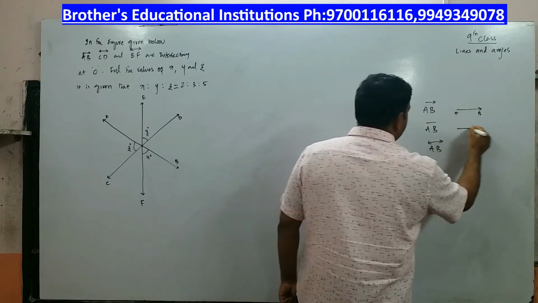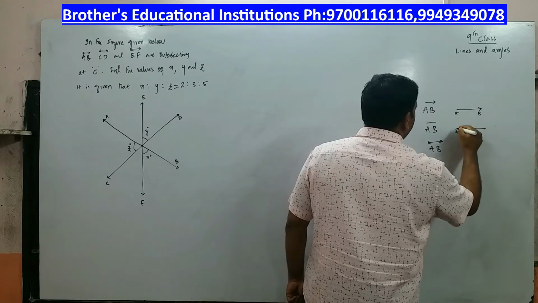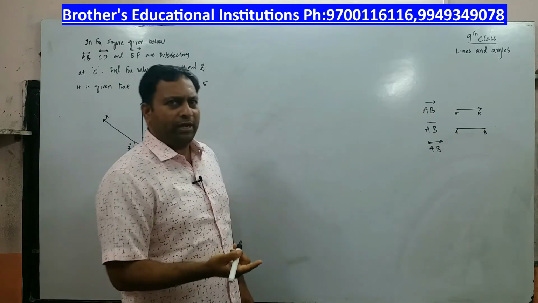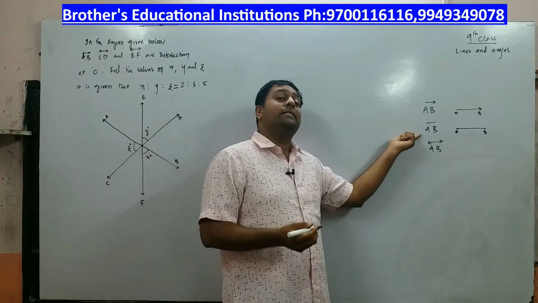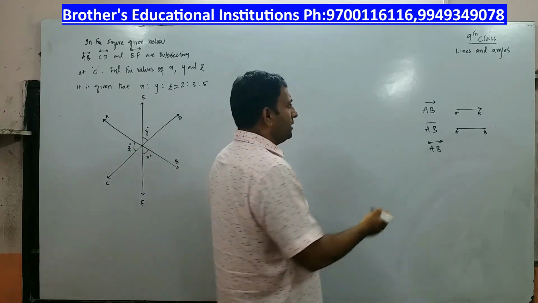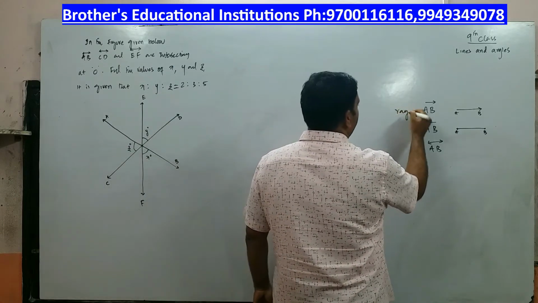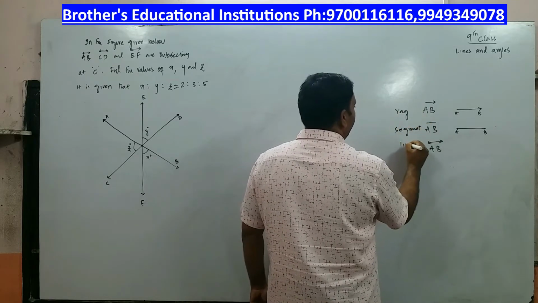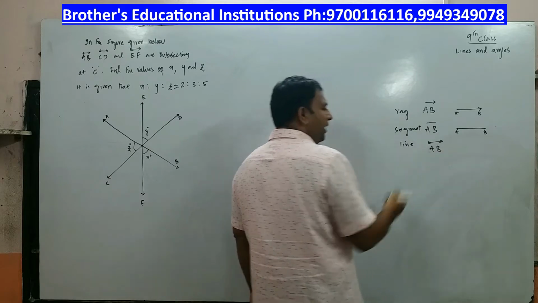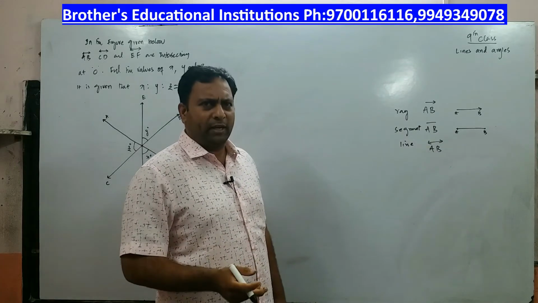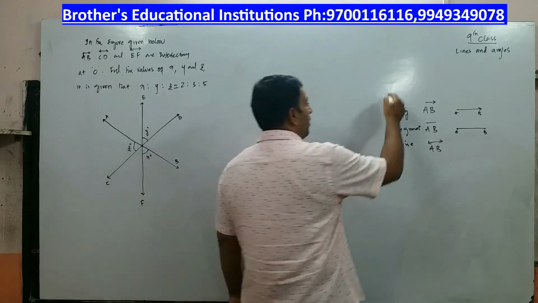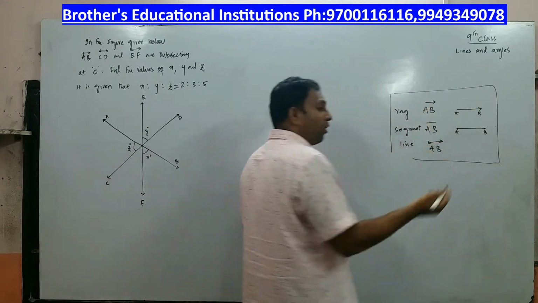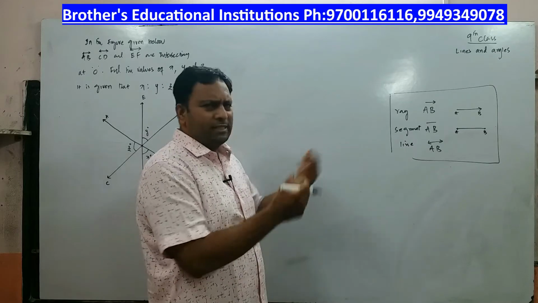But if I write like this, it is a fixed line, a line with a fixed length, where it has an initial point and a final point, and you also call that a line segment AB. This is called a ray, this is called a segment, and this is called line AB. Line AB has no initial point and no final point. So in the textbooks when you are reading, please observe these things very carefully and accordingly you can form an opinion. Okay, that is a simple thing.